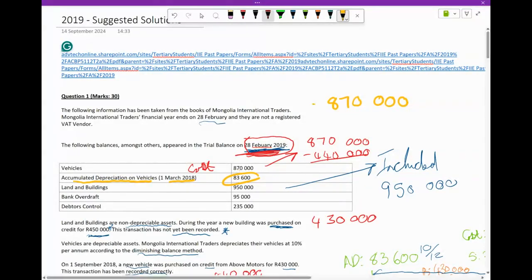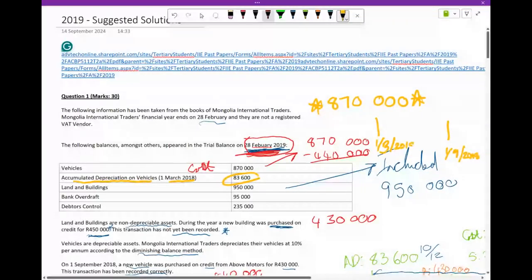But now what we don't want is the vehicle that we actually purchased, because we know we only purchased that on 1 September 2018. We want to know what was the value of our vehicles on 1 March 2018.